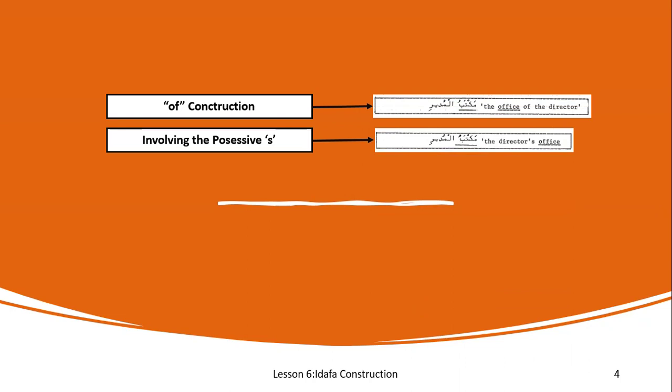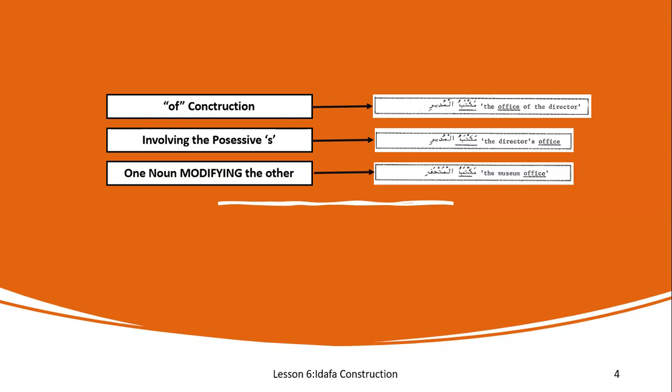In Arabic, they both look the same, but in English they can be constructed in two ways. The third is one noun modifying the other: Maktabul Mathafi, the museum office. There is a noun and another noun kind of modifying or defining it.